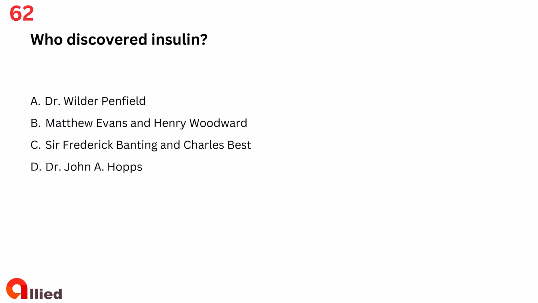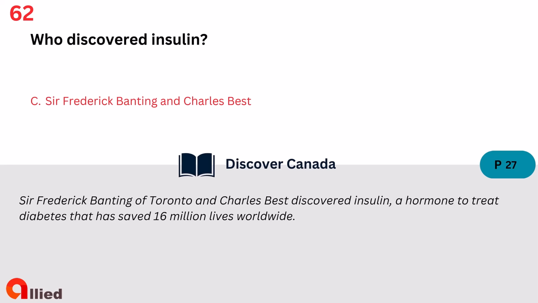Question 62. Who discovered insulin? A. Dr. Wilder Penfield. B. Matthew Evans and Henry Woodward. C. Sir Frederick Banting and Charles Best. D. Dr. John A. Hopps. The answer is C. Sir Frederick Banting and Charles Best.